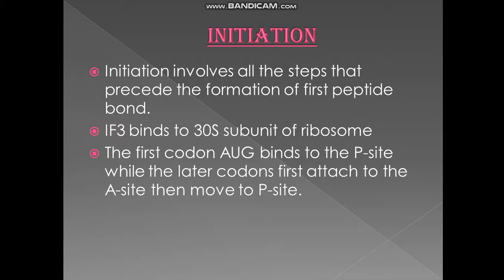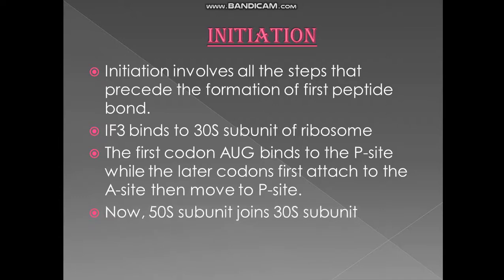Later on, other transfer RNAs are entering the larger subunit. Now the subunits are attaching, so they will enter. When the next one enters, the next amino acid will be carried by the transfer RNA, which will enter from the A site, and then further move to the P site. As soon as it moves to the P site, a bond will be formed between the first amino acid, methionine from the AUG codon, and the second amino acid, whatever it is. Clear? So initiation includes everything which happens before the formation of the first peptide bond.